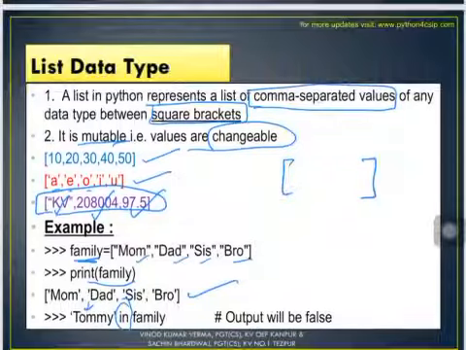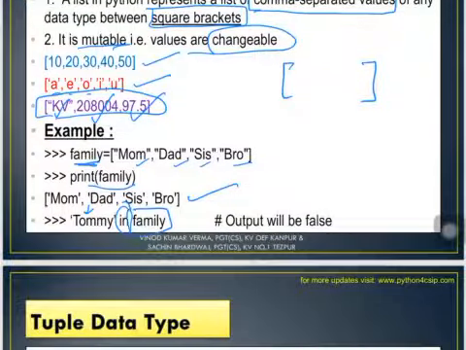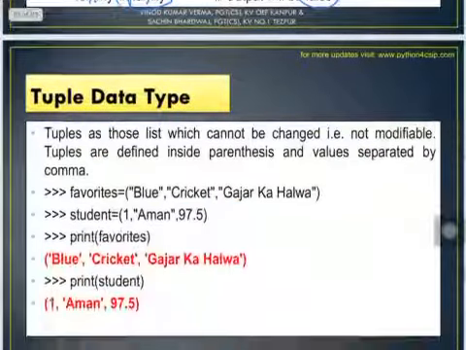So here we are looking for this particular string in the list family. So this in will give you true if this particular string exists in the family. So does Tommy exist in family? No. So the answer would be false. If I write dad in family, the answer would be true, of course. Why? Because dad is given in the family list.